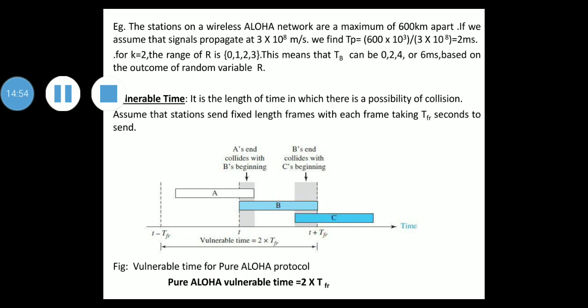So we see that the vulnerable time, the time during which a collision may occur in pure Aloha, is 2 times the frame transmission time. So pure Aloha vulnerable time is 2 into TFR.